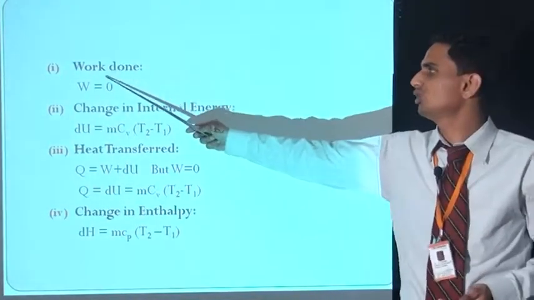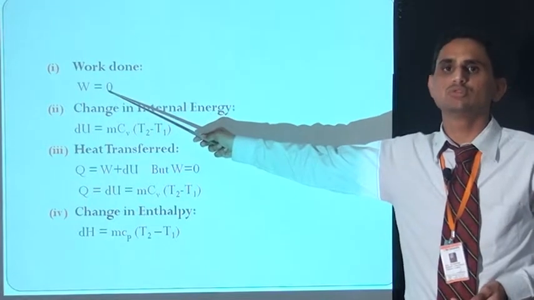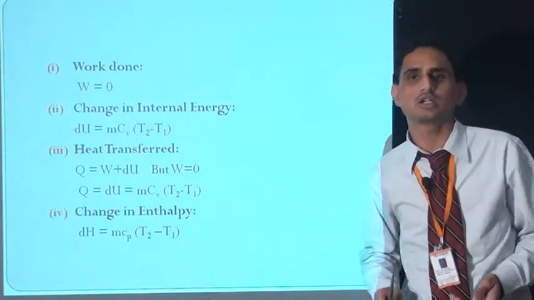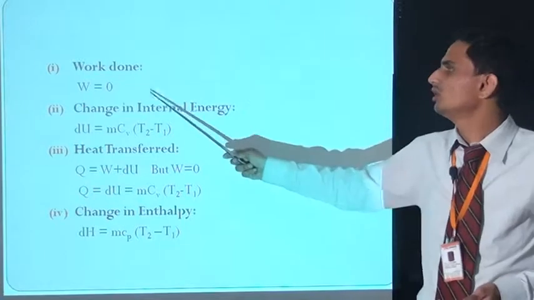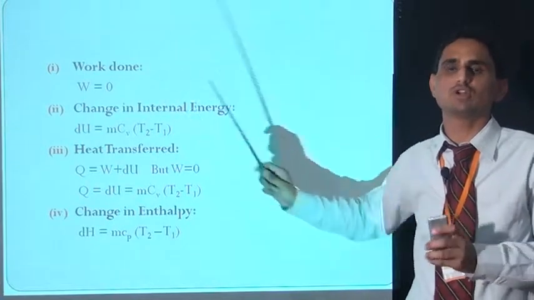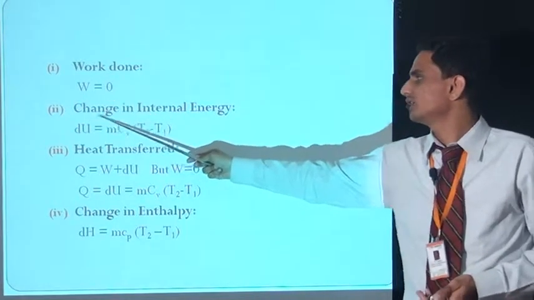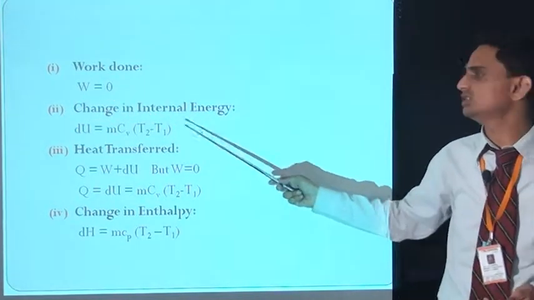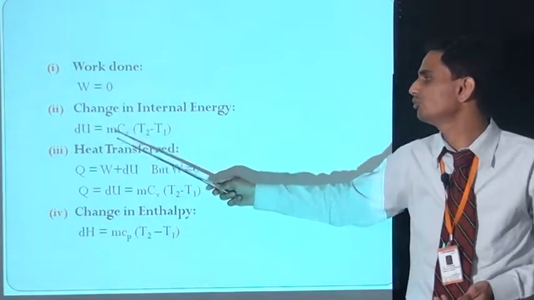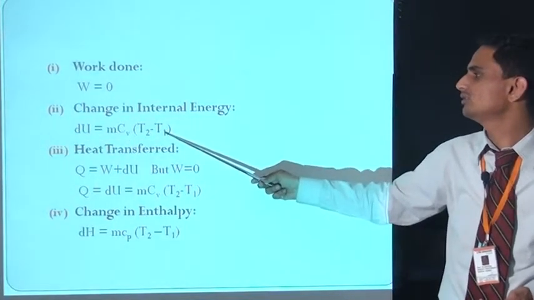For the constant volume process, work done W is equal to 0, because the equation of work done is W equal to PdV, but here the volume is constant, with no change. So work done W is equal to 0. Second equation is the change in internal energy, dU is equal to mCv (T2 minus T1).